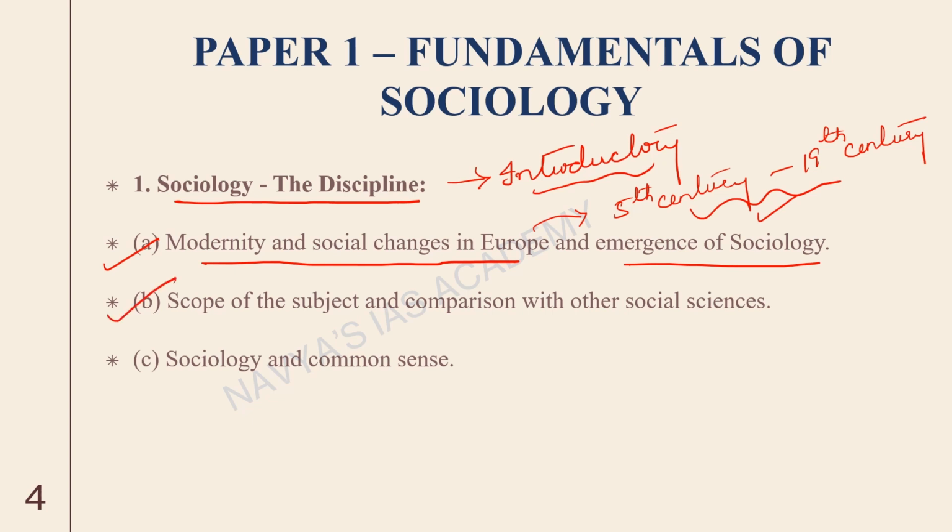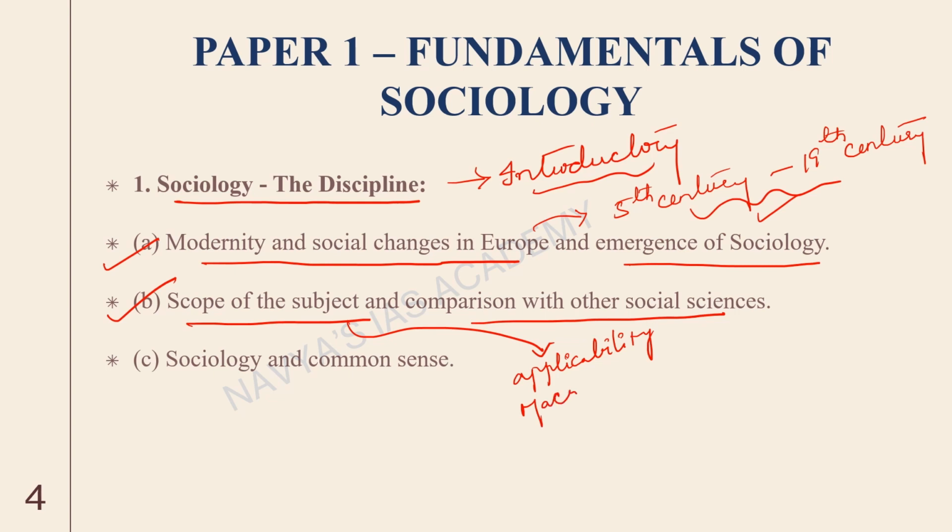Okay, and the second topic is scope of the subject and comparison with other social sciences. Under scope, we will see the applicability of sociology. We will look at how sociology emerged focusing on macro aspects, later moved to micro aspects, and a lot of other developments that happened over time which have widened the scope of the subject. So all of that we will be seeing under scope.